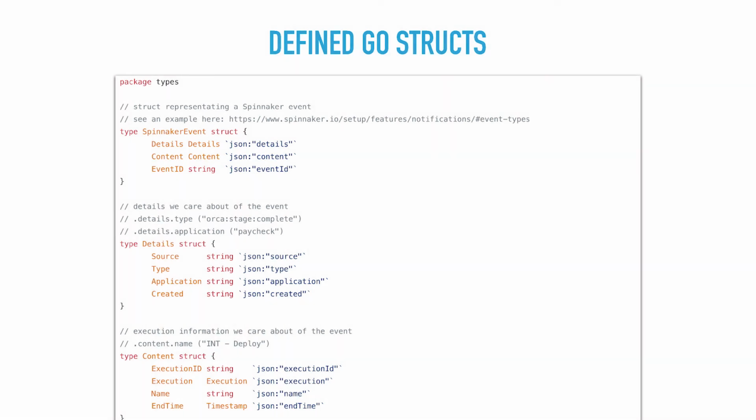Once we had this payload that we looked at on webhook.site, we were able to create these structs, following the same pattern that we did for our Kubernetes pipeline and really just doing some introspection of what Spinnaker is doing under the hood with its JSON payloads. So we can see here Spinnaker event, details, content, event ID. And this is a very, very bare bones interpretation of a Spinnaker event. It does a lot more, but for our purposes, this is all we really needed.